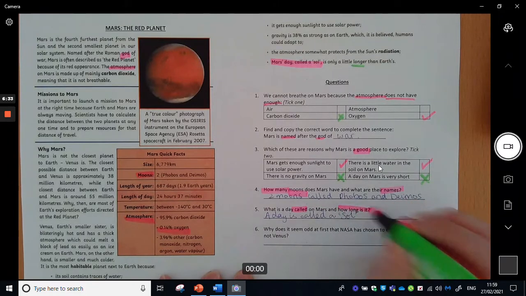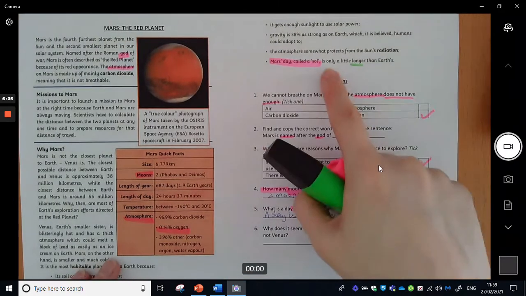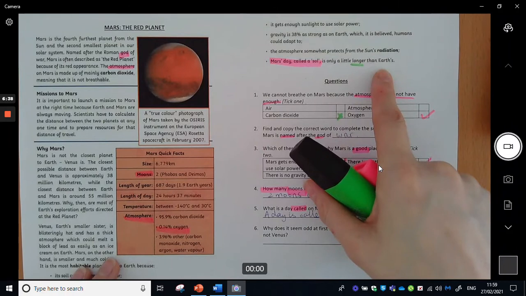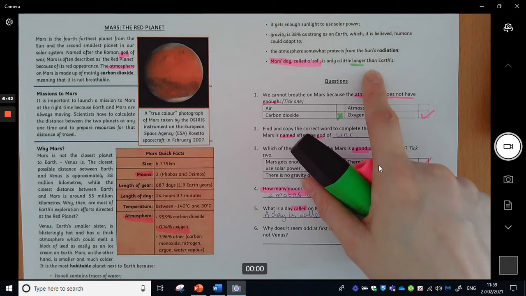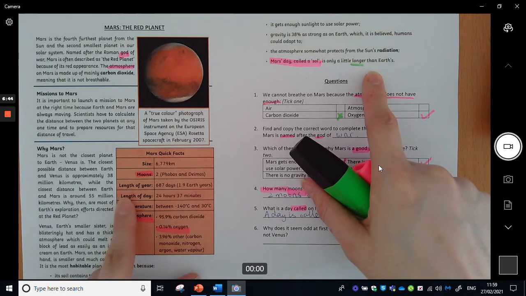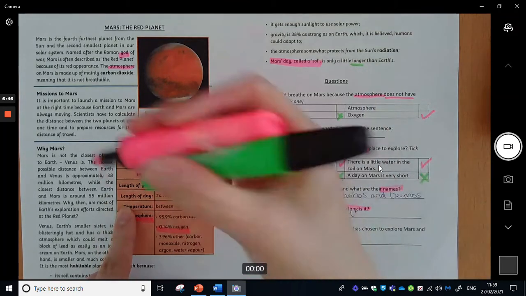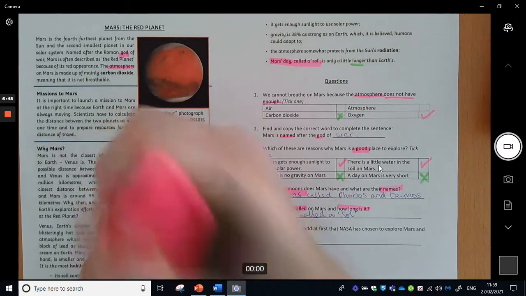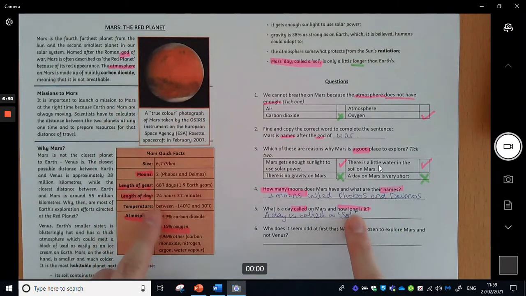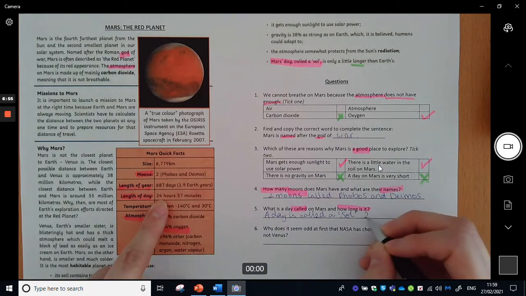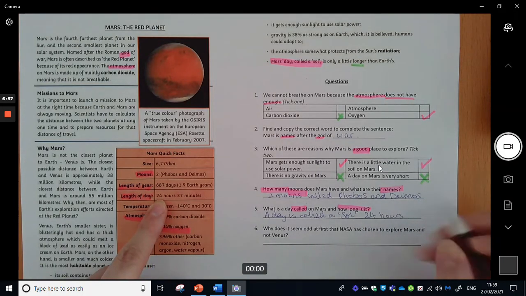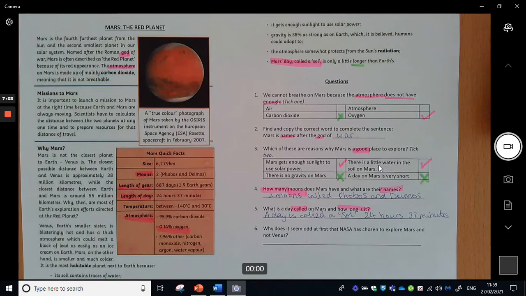Now I need to know how long it is. Now it says here it's a little longer than Earth's. So I could have put that, but it's not very specific. It doesn't give me a certain amount of time. So actually it says in this box here, the length of the year and length of the day. So remember, I'm looking for the length of the day. So it's 24 hours, 37 minutes. So just 37 minutes longer than Earth.